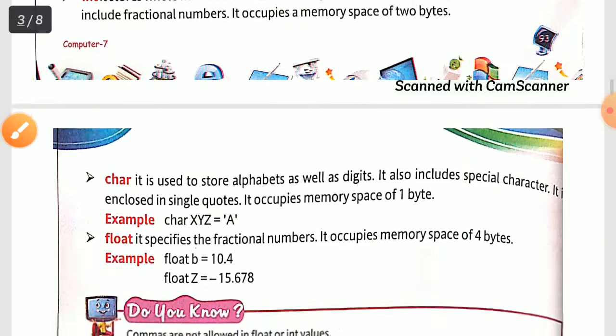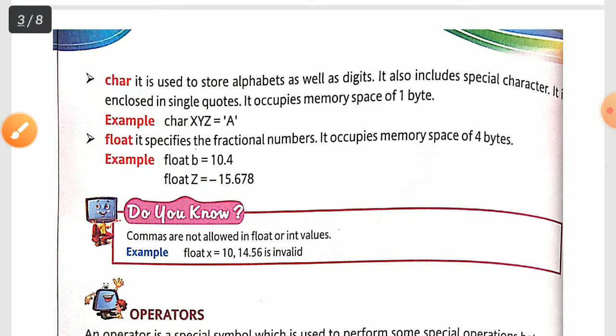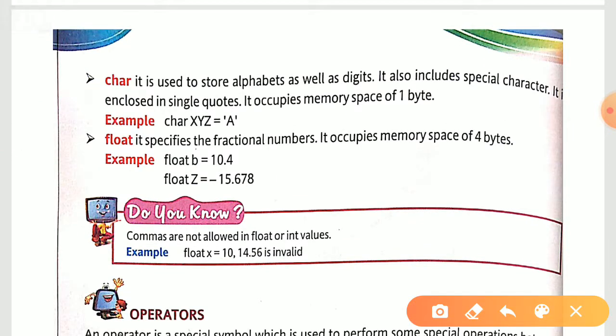Fine. Now the second one is your character. Character is used to store alphabets as well as digits. It also includes special characters. It is enclosed in single quotes. It occupies a memory space of 1 byte.